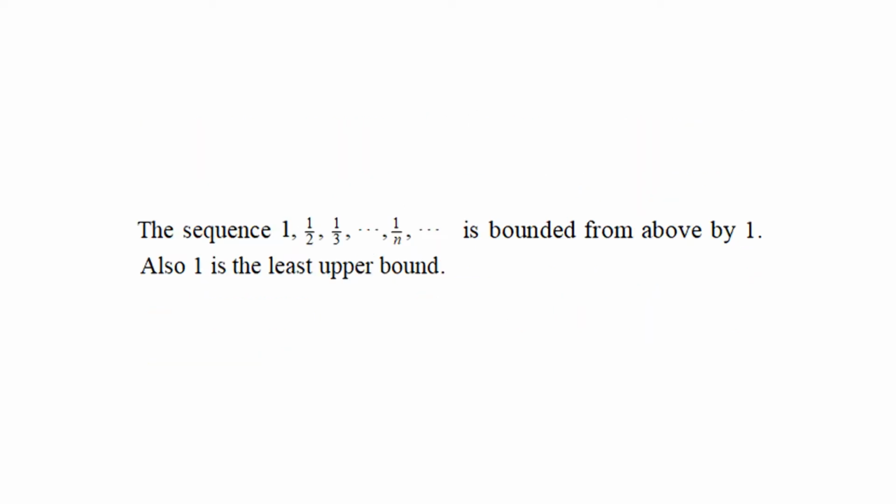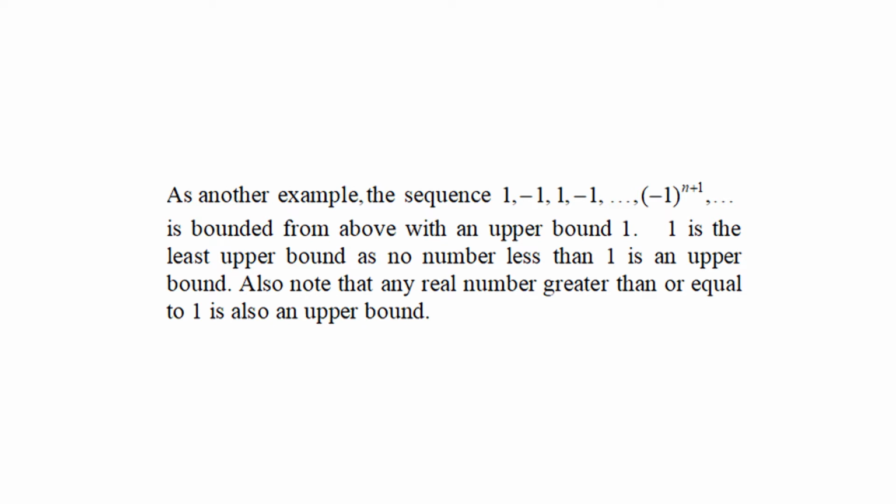The sequence 1, 1 upon 2, 1 upon 3 etc., 1 upon n etc. is bounded from above by 1. Also, 1 is the least upper bound. As another example, the sequence 1, minus 1, 1, minus 1 etc., minus 1 power n plus 1 etc. is bounded from above with an upper bound 1. 1 is the least upper bound as no number less than 1 is an upper bound. Also note that any real number greater than or equal to 1 is also an upper bound.